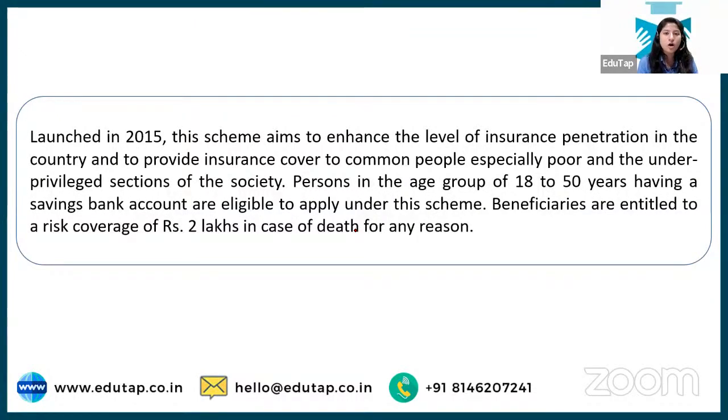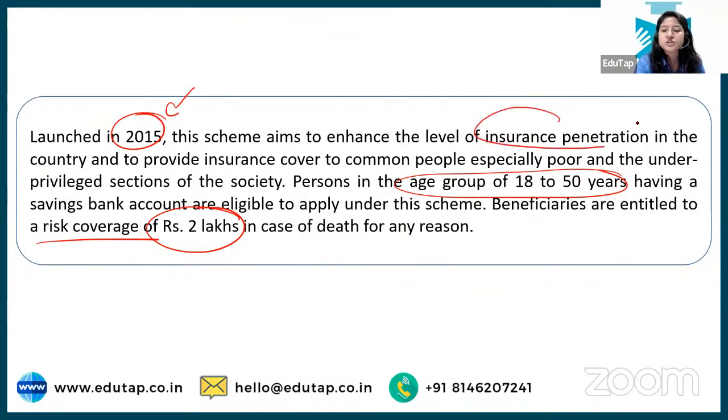Next, we are talking about this one. In this one, we do not have any name given. So, keywords: go for 2015. See, in this, all the alphabets and numerals you can easily identify. We are talking about a scheme launched in 2015. Okay, age group, what is the age group? 18-50. Okay, next, 2 lakh risk coverage. Okay, but if you're still confused about what it can be, we're talking about insurance penetration.